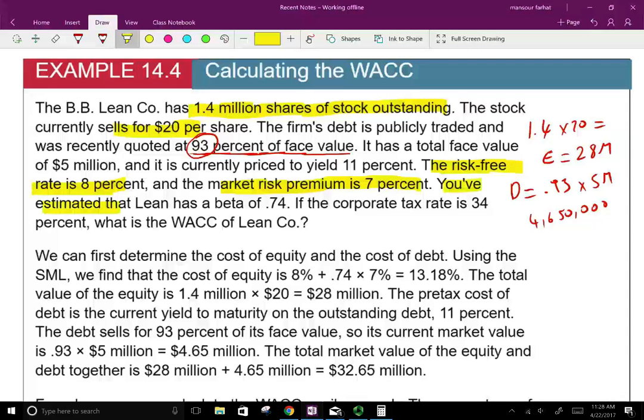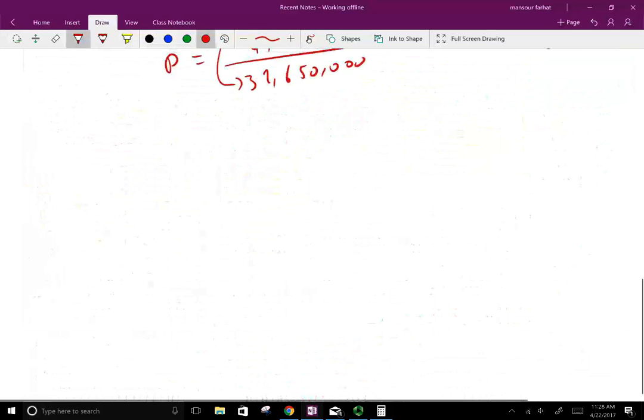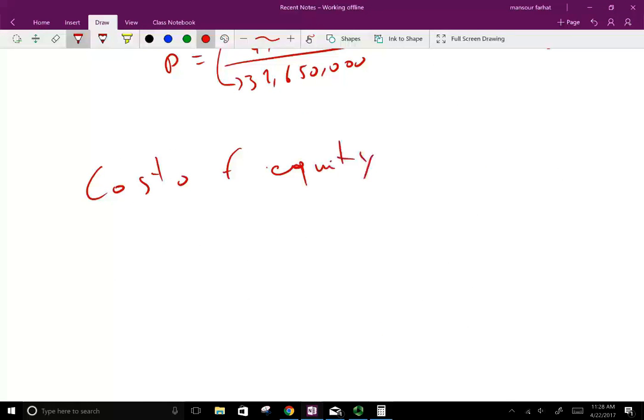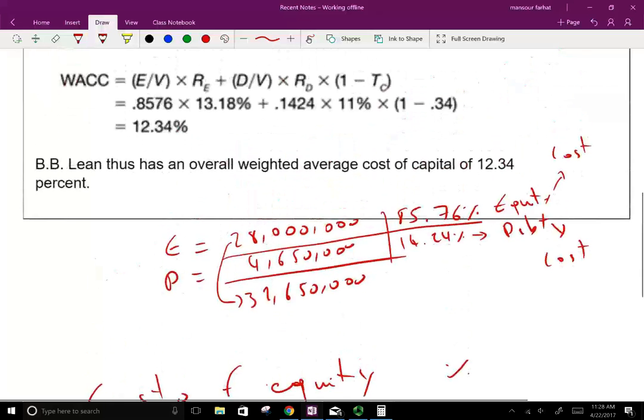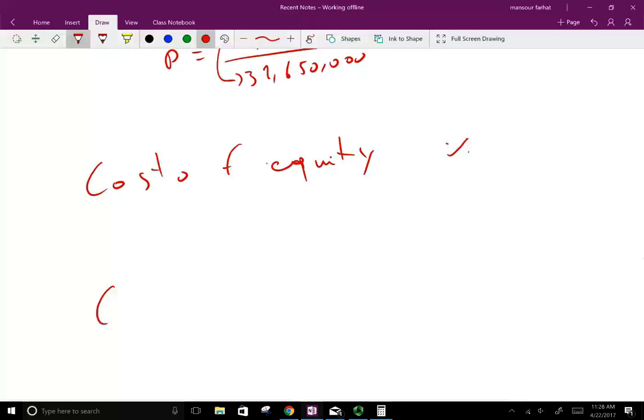You have estimated that Lean has a beta of 0.74 and the corporate tax rate is 34%. What's the WACC? Now first we have to find out the cost of equity. Okay, what's the cost of equity? Because we're going to take the cost of equity multiplied by 85.76, and we have to find out the cost of debt. And remember, the